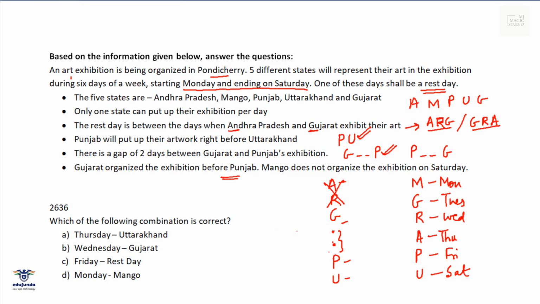Now, as we can see, we have got 5 questions to answer in this particular caselet. So if you are investing 5 minutes in this caselet to identify the correct combination, please do it, because then you can answer 5 questions. With this caselet, there are 5 questions attached, question number 2636 to 2640. So let's answer them one by one. First question is, which of the following combination is correct? Thursday is Andhra Pradesh, Wednesday is rest day, Friday is not the rest day, Monday Mango is correct. Option D fits in.